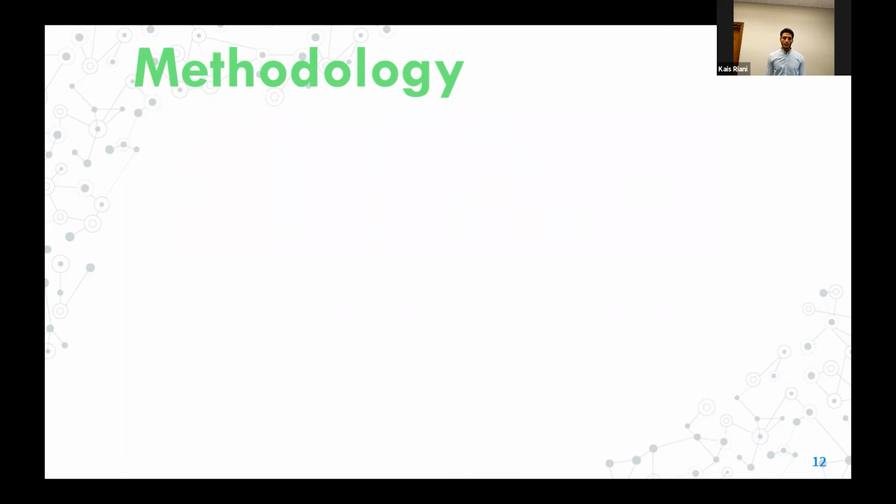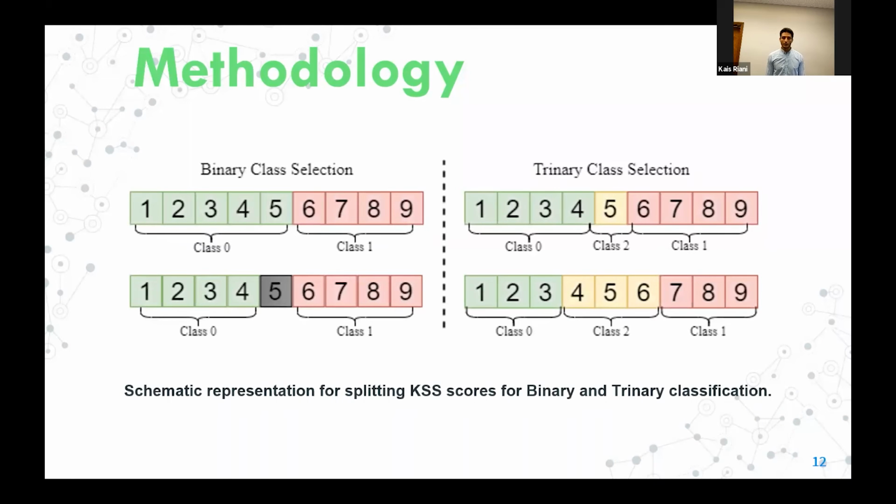Looking at classification labels, we used the Karolinska Sleepiness Scale (KSS) survey, in addition to the time hypothesis, to label our data. KSS provides a score in the range of 1 to 9, where 1 indicates that the subject was most energized and 9 indicates the greatest innervation. Using the KSS survey, we were able to model this range into a binary and trinary problem, as seen in this figure.